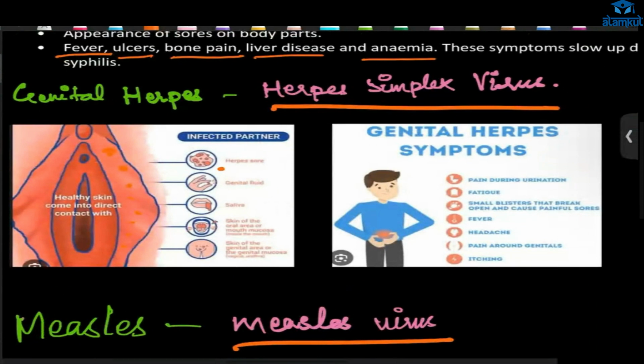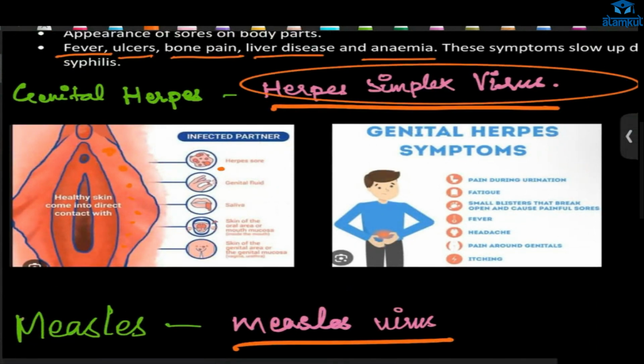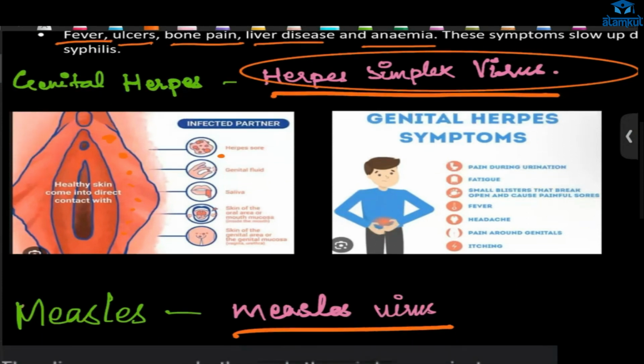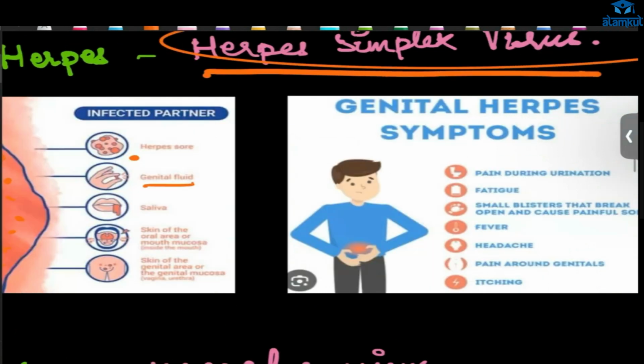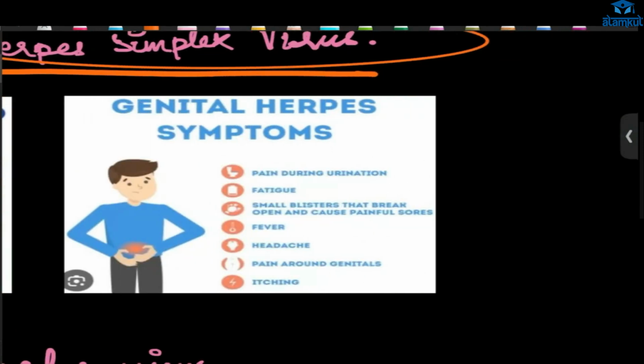Genital herpes is caused by the herpes simplex virus. How is it infecting? If the pus is burst and a normal person gets into contact with that liquid, they will become infected. Also from genital fluid, saliva, and skin of the oral area or mouth, and also the genital areas, by contact.